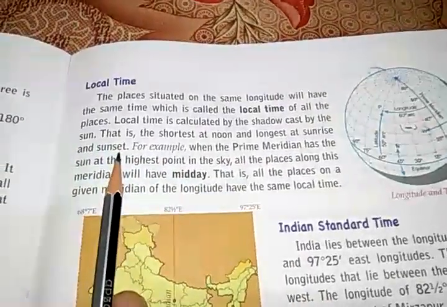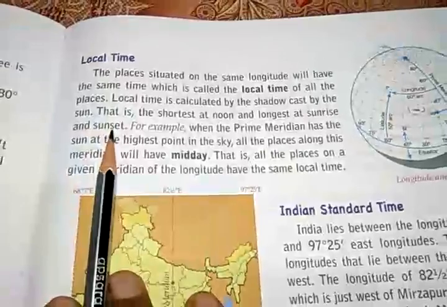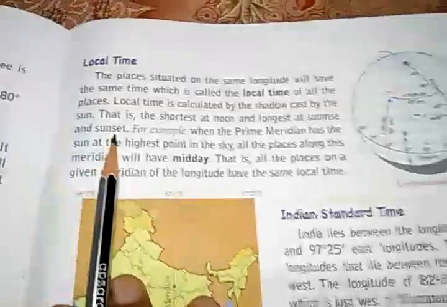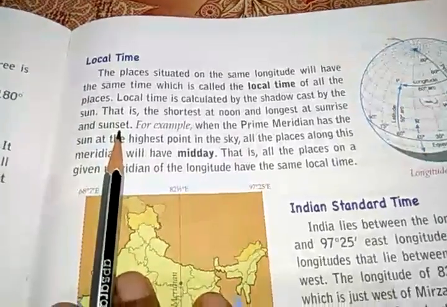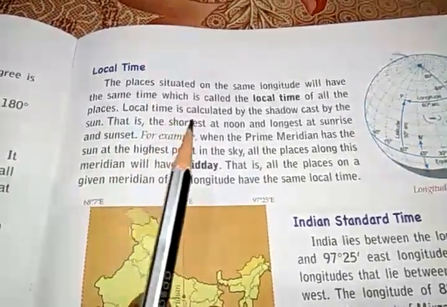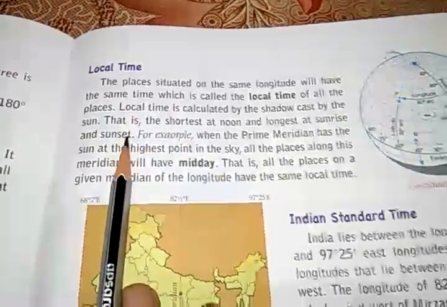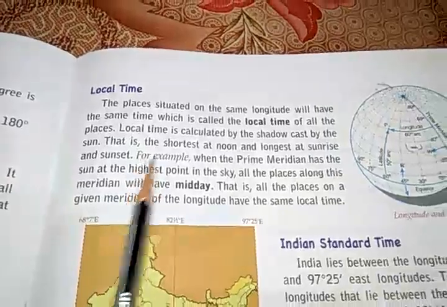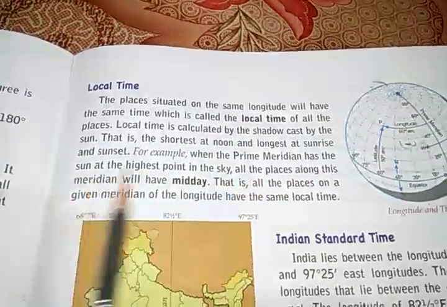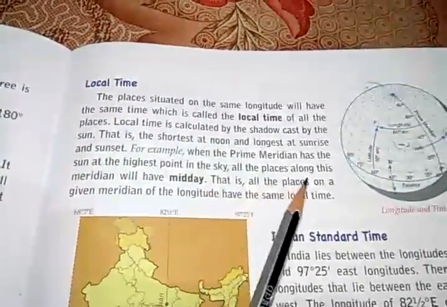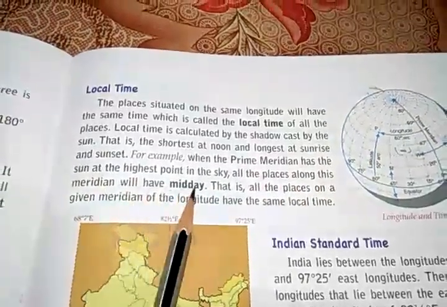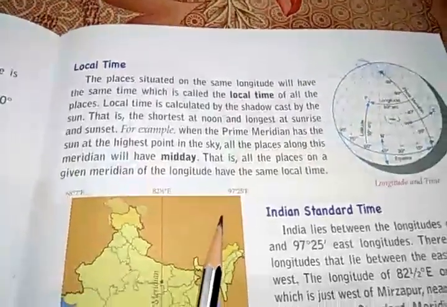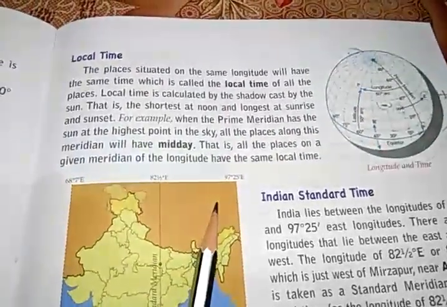You can see this: you go and stand on your terrace at sunrise time, you will see a long shadow of yours. During noon time at 12 o'clock you will see that your shadow is very short, and again at sunset if you go and stand, you will see the shadow is very long. For example, when the prime meridian has the sun at the highest point in the sky, all the places along this meridian will have midday. That is, all the places on a given meridian of longitude have the same local time.